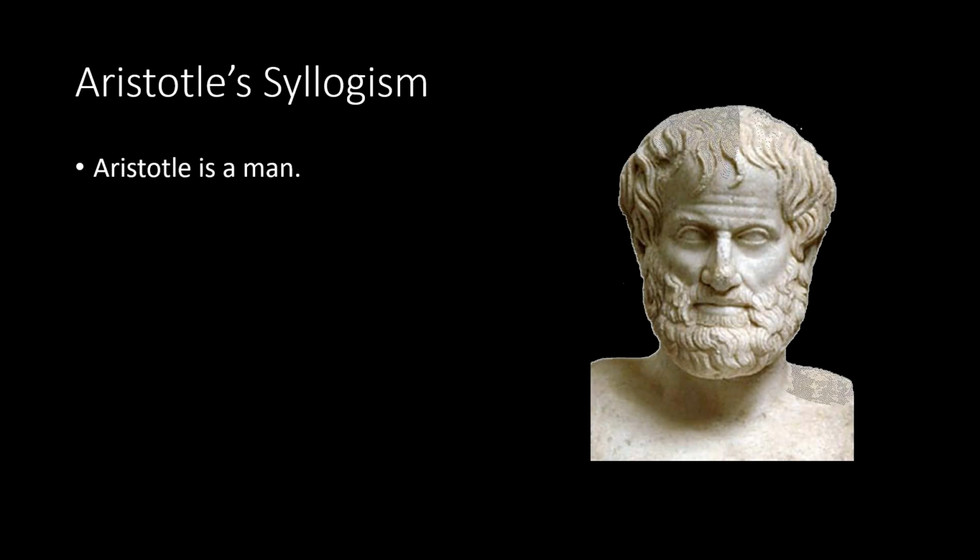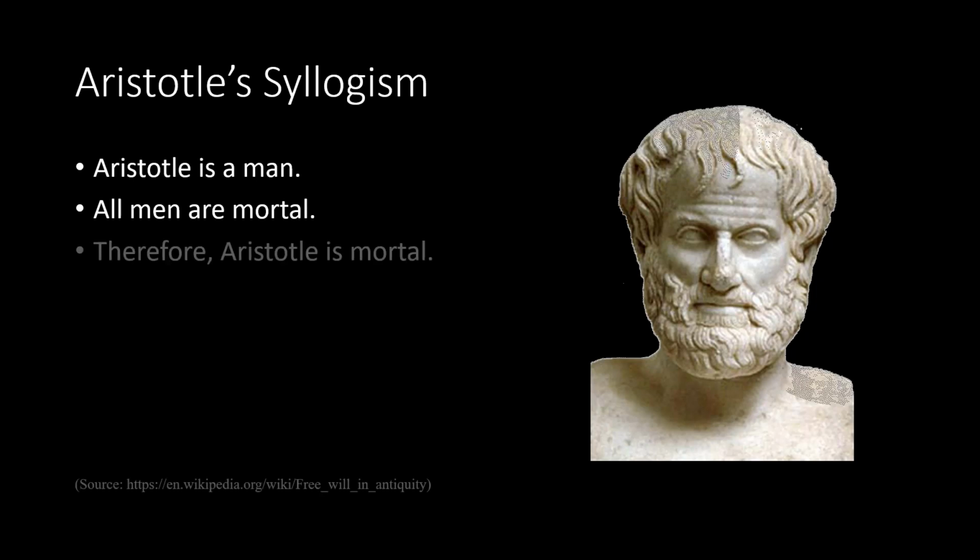Aristotle is a man, that's the first premise. All men are mortal, that's the second premise. So what is the conclusion? Therefore, Aristotle is mortal. So the first premise is true, the second premise is true, and both of them work together to produce this conclusion. Therefore, Aristotle is mortal.